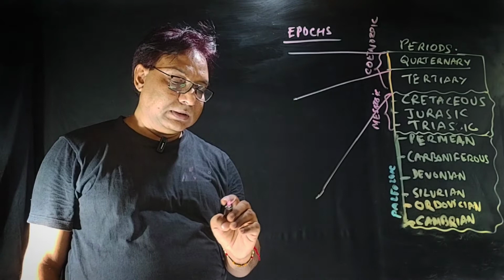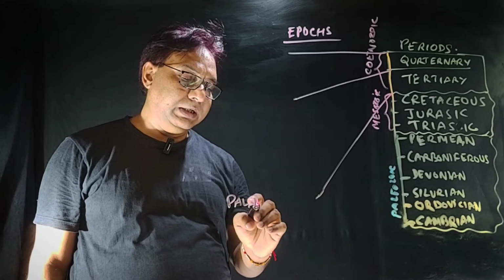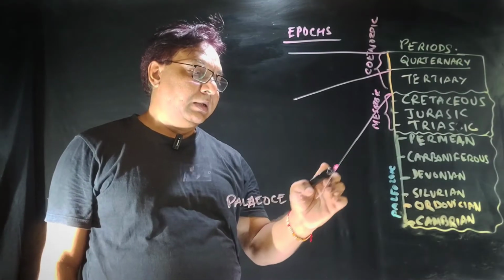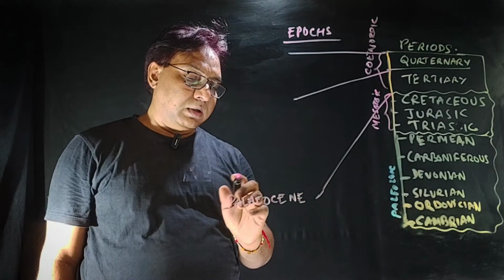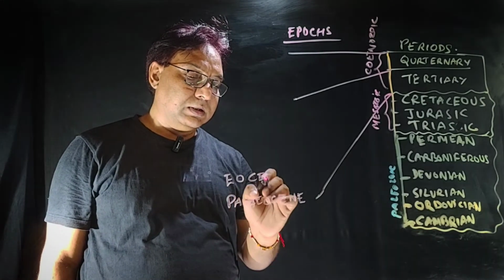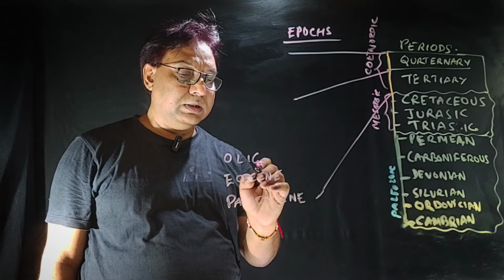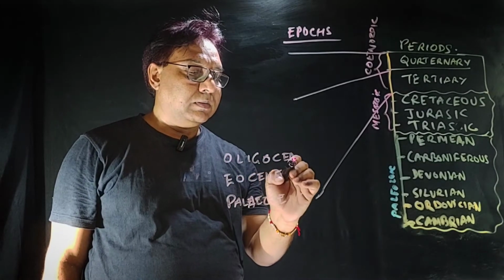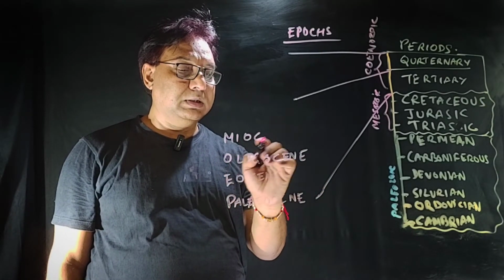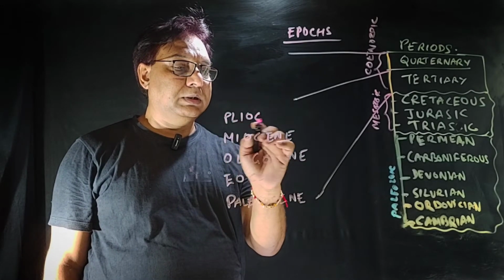The first one is Paleocene. Then the next one is Eocene, then Oligocene, then Miocene, then Pliocene.